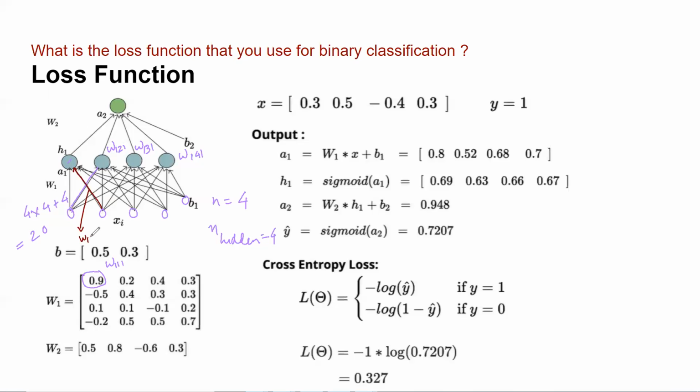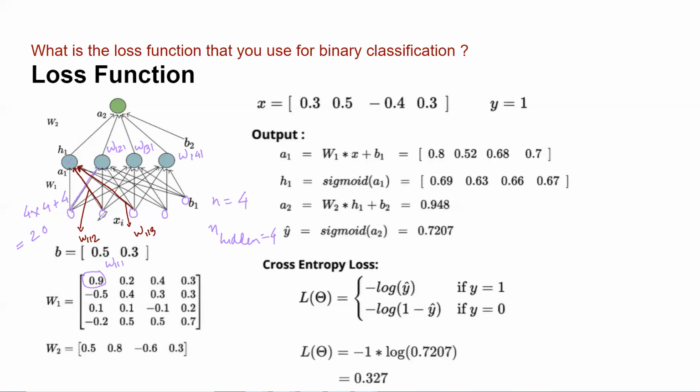So W112. Yeah, W112. Similarly, tell me this last one, and then we'll proceed. W113. Correct. Now I think you have understood this. So in total, I have 16 W's.